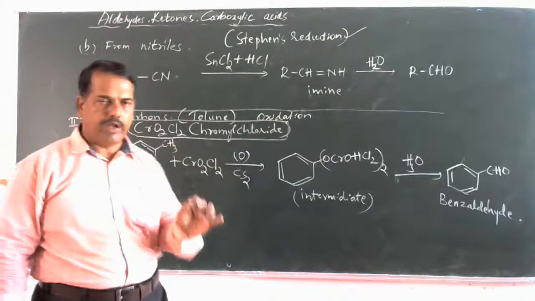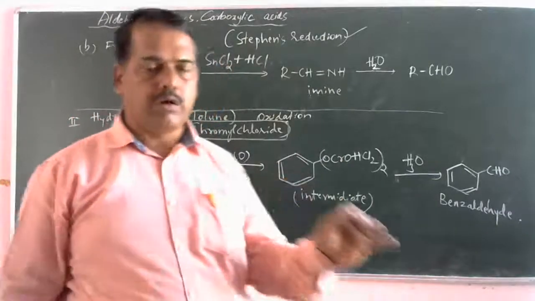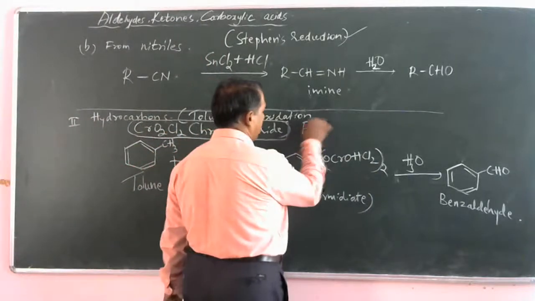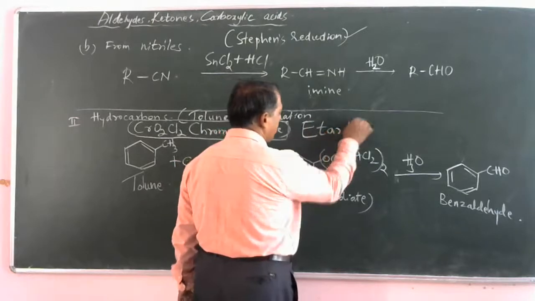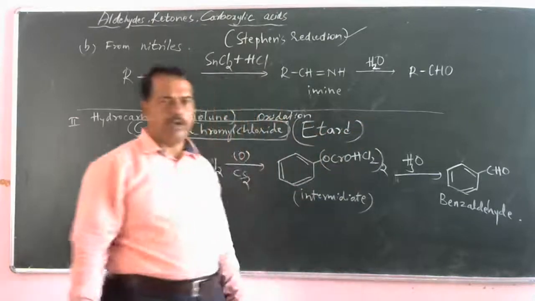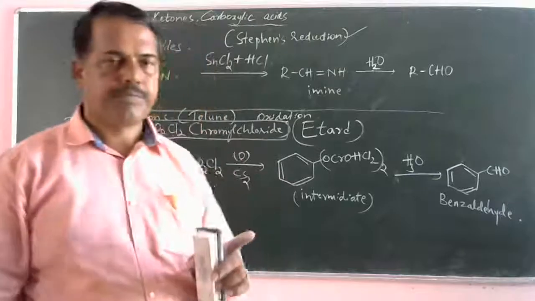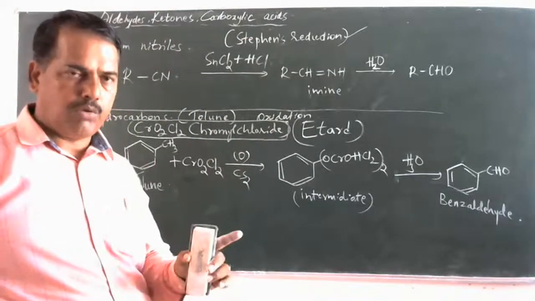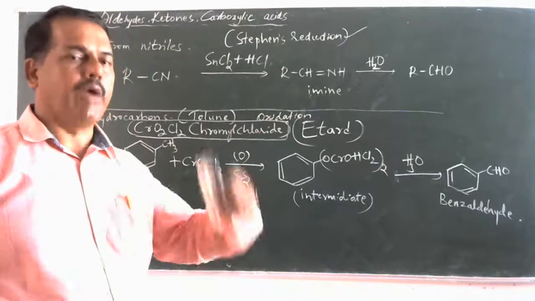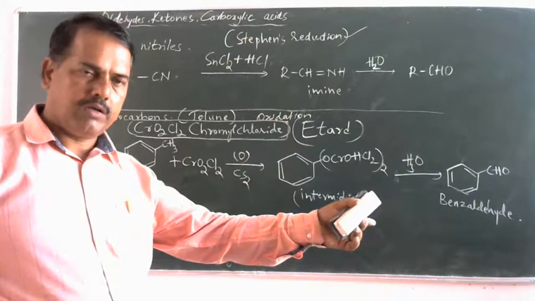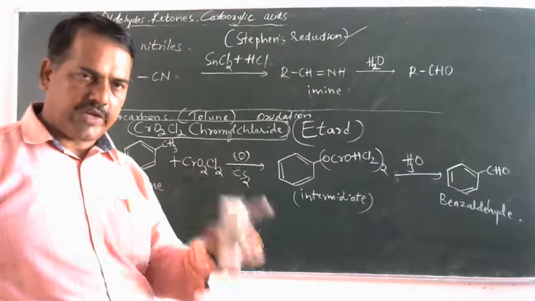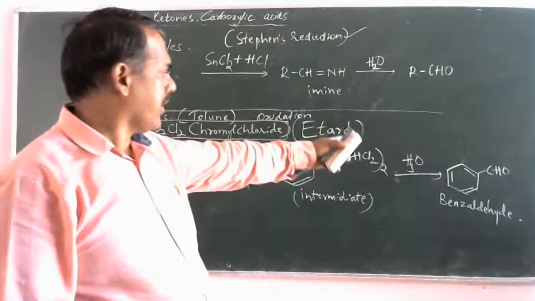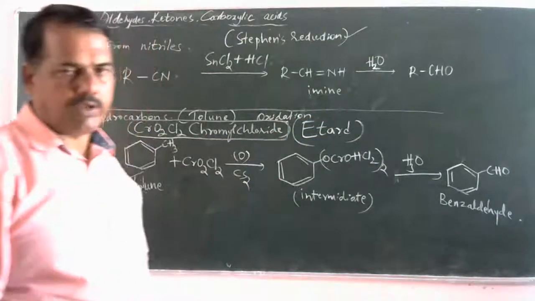And this particular reaction is called the Etard reaction. Are you clear? In the Etard reaction, the base compound is toluene and the final product is benzaldehyde. Toluene is oxidized in the presence of chromyl chloride, and on acid hydrolysis we finally get benzaldehyde. That's all.